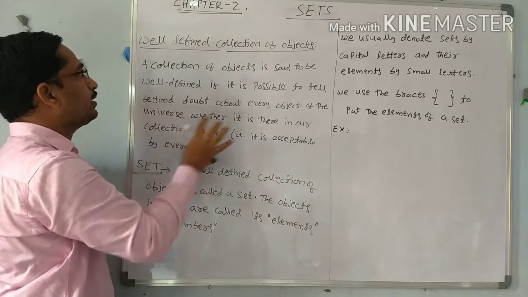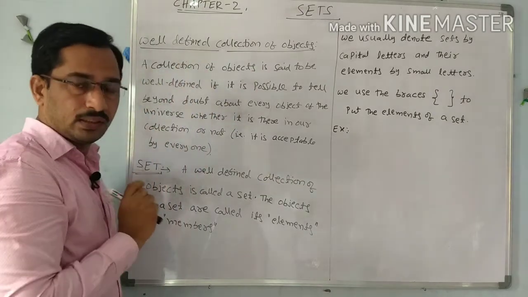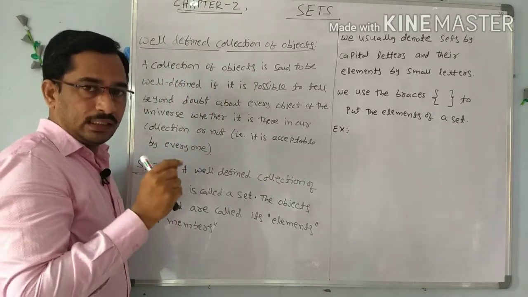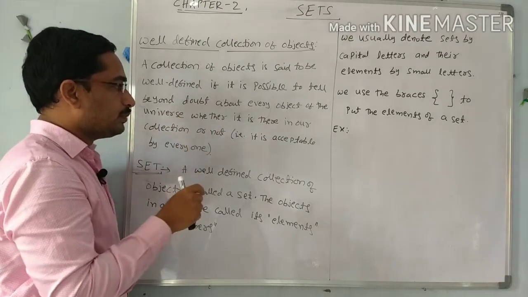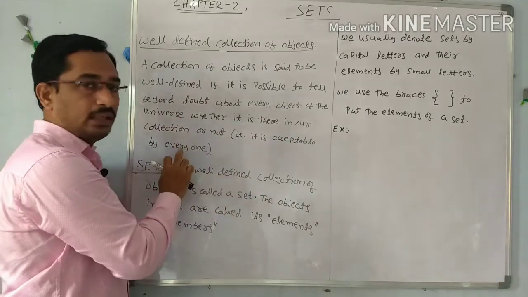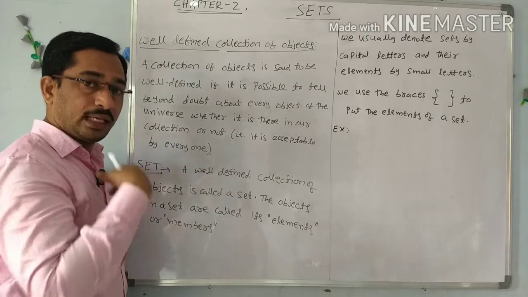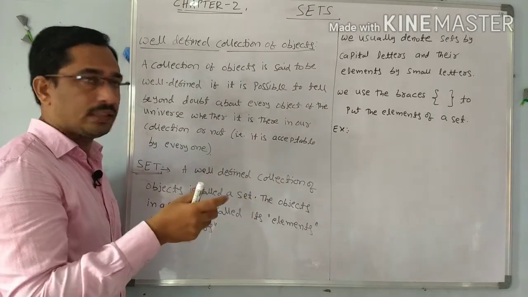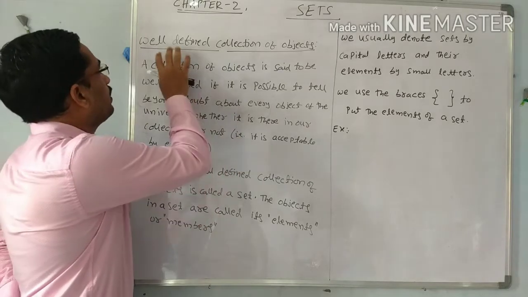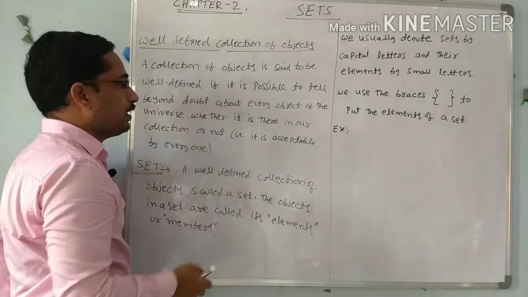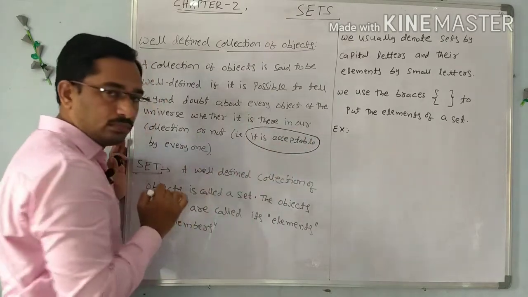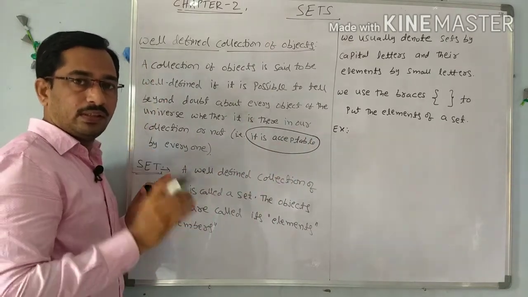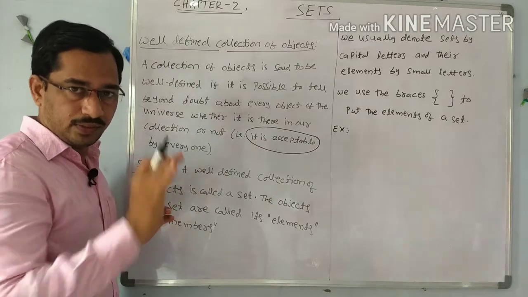The complete meaning of well defined is simple in one word. If we are selecting some elements or some objects, then the objects are acceptable by everyone, not just according to me. That is the simple meaning of well defined. Remember only one thing: it is acceptable by everyone, then only it is called well defined.